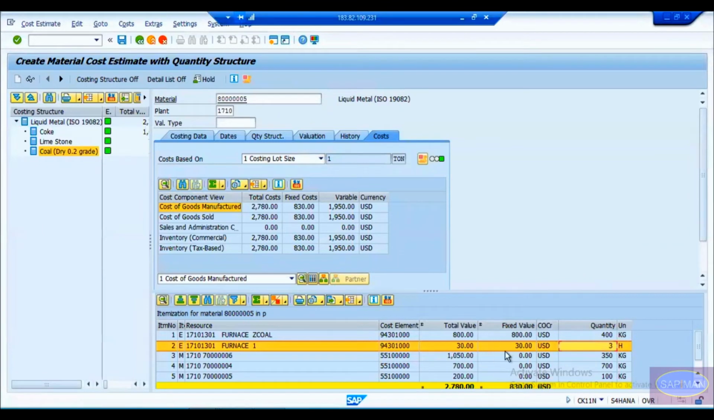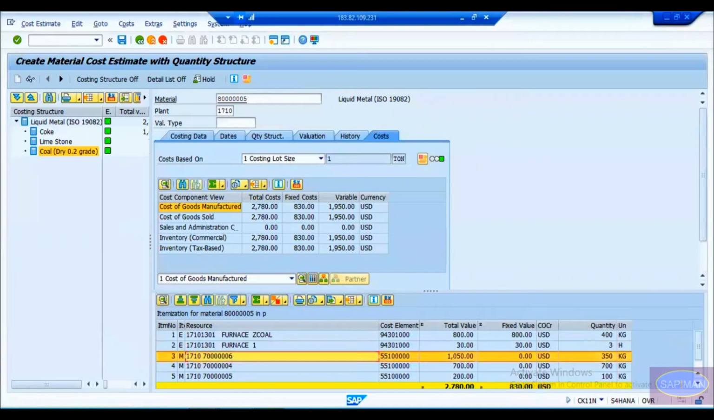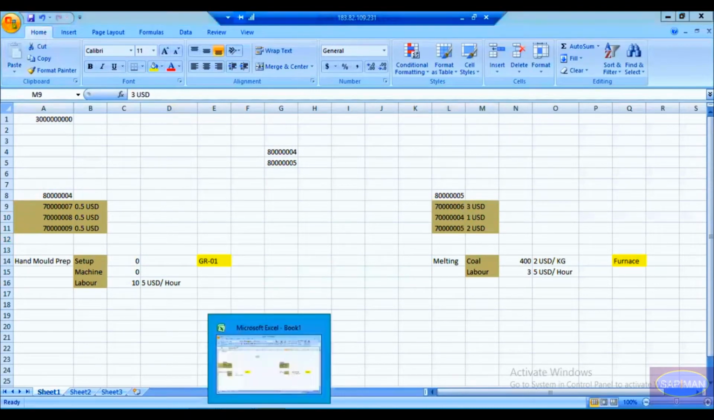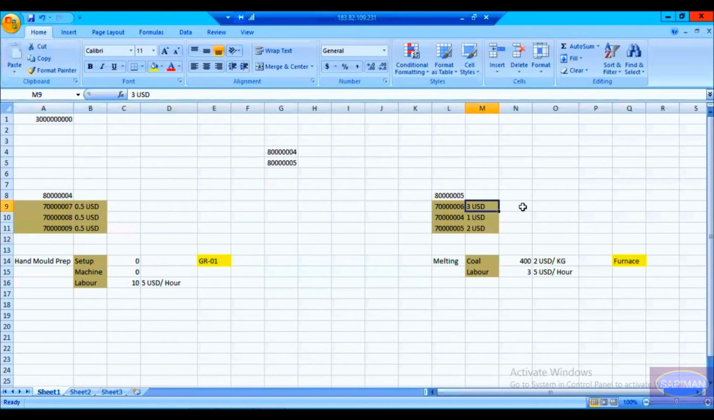Now here is where the quantity calculation is happening. Let us go into Excel and see. First of all, what is the rate of 70006? We have written it down here: it is $3. Now, what is the quantity? 350 kg. So 350 into 3 is exactly 1050. For this material, it should take $1050.